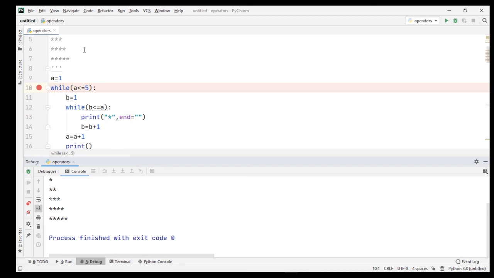So I hope you understand what a nested loop is and how we can use a nested loop. I hope you understand about the while loop and the nested loop. If there is any query, let me know.